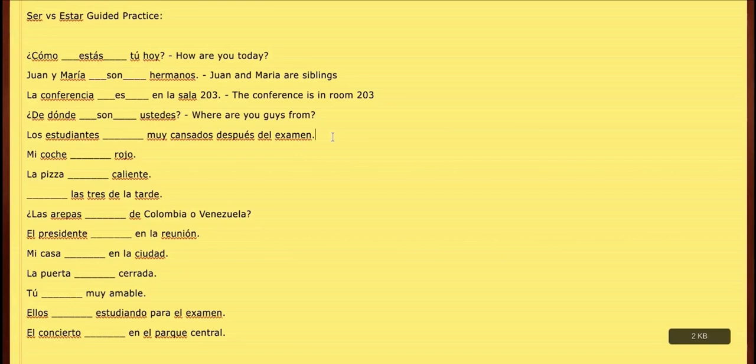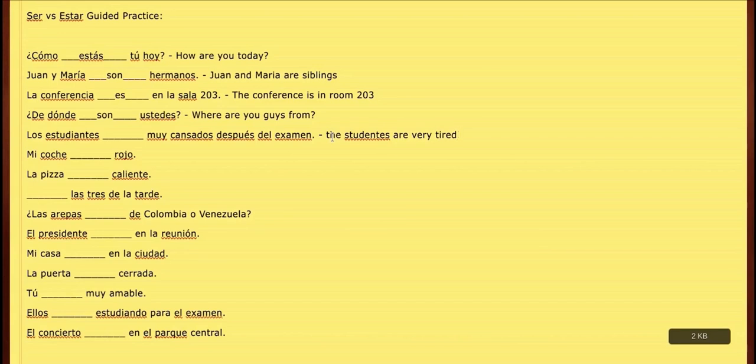Next one, los estudiantes blank, muy cansados después del examen. In this case, it's going to be the students, los estudiantes, are muy, very. Cansado or cansados means tired.